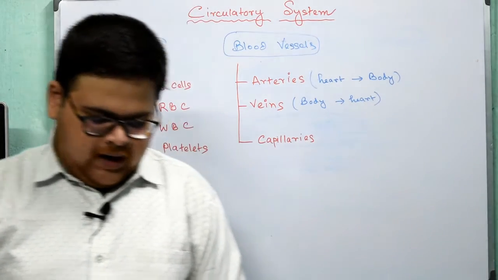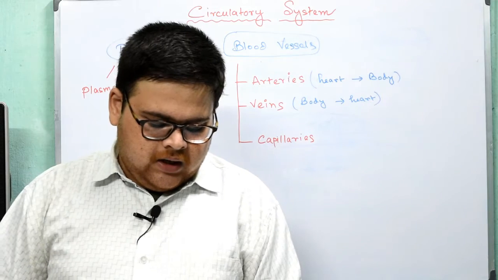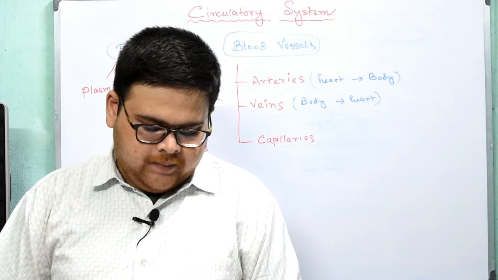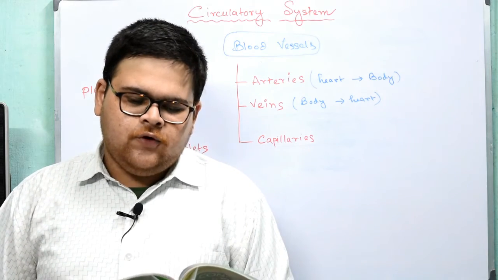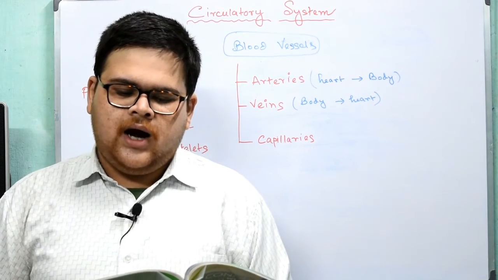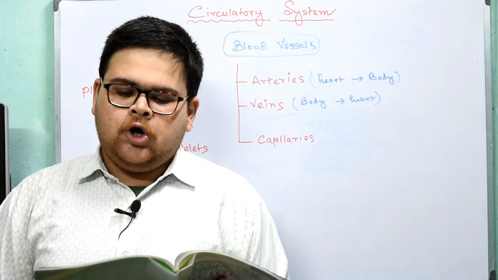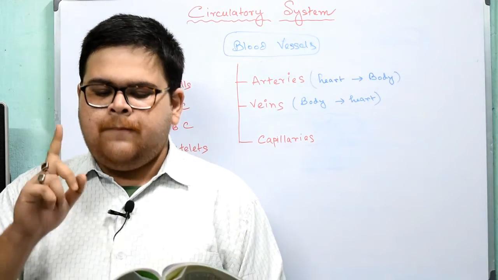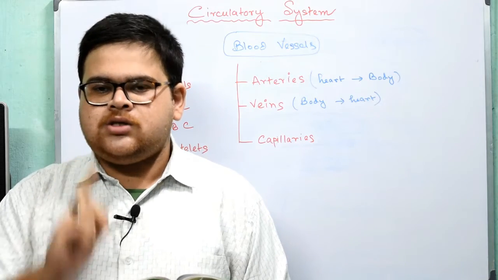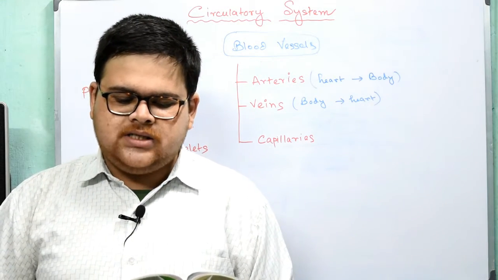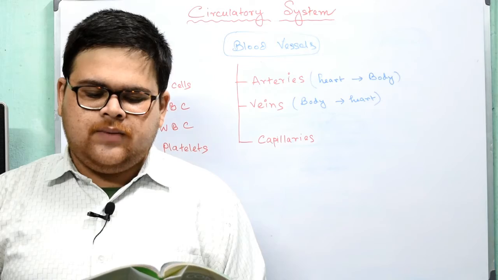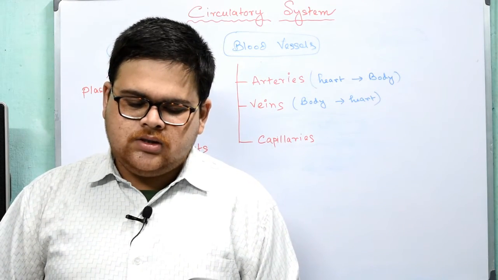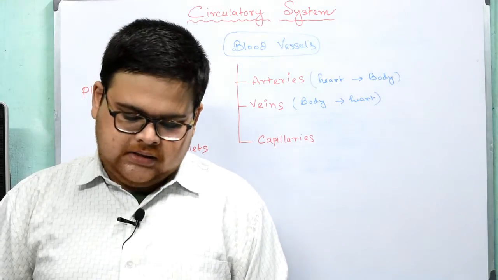Arteries are muscular, thick-walled, elastic vessels with narrow cavities. They carry blood from the heart to different parts of the body. Blood flows through the arteries in jerks. Arteries carry oxygenated blood. The only exception to this is the pulmonary artery. Please underline this. Pulmonary artery only carries deoxygenated blood. The largest artery in the body is the aorta. The smallest artery is the arteriole. Arterioles branch to form capillaries.